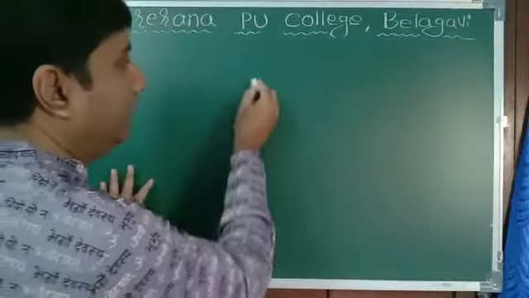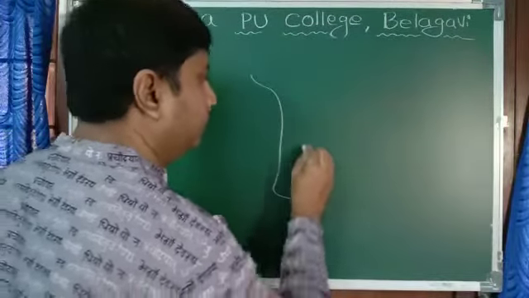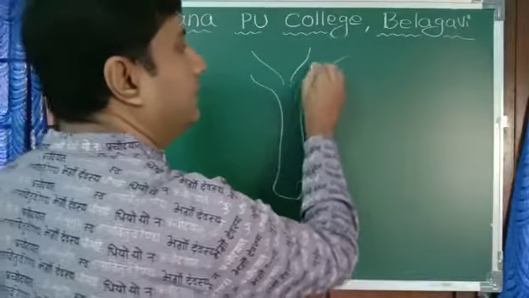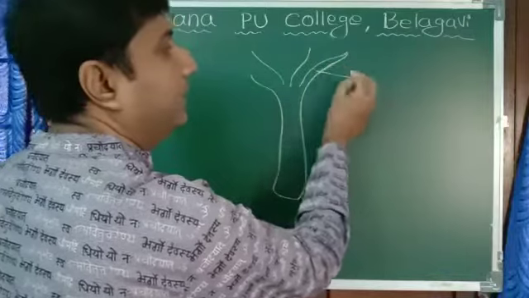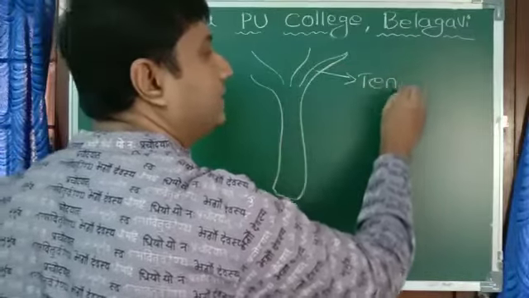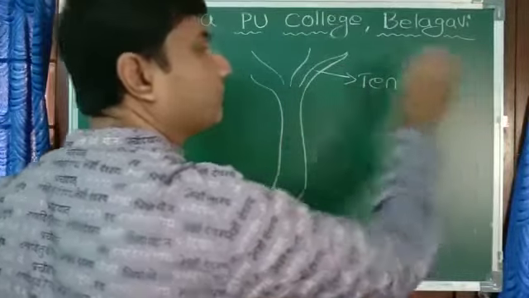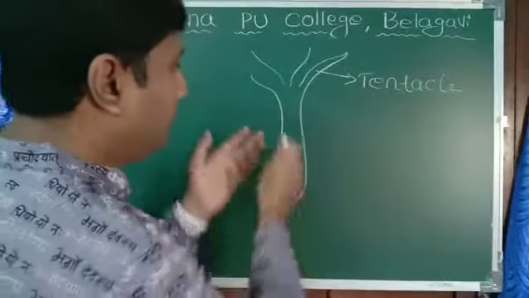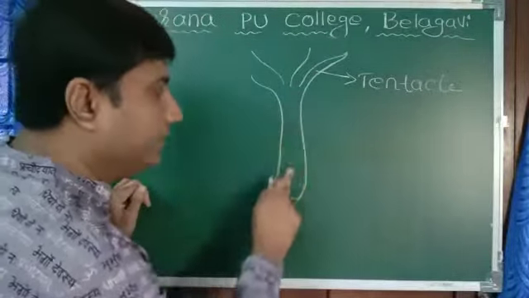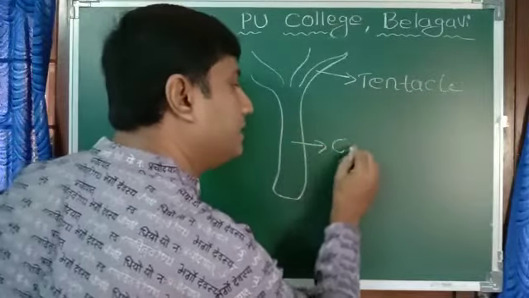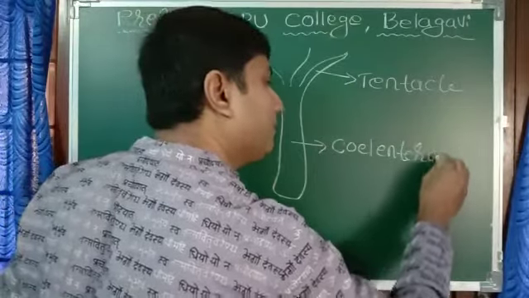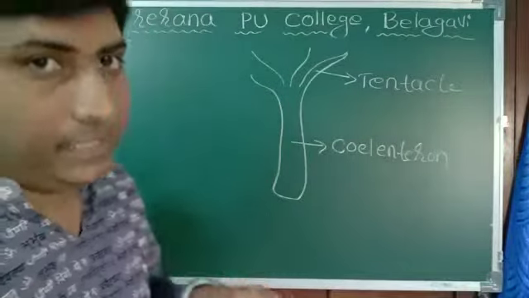I'll draw the diagram of Hydra. Now this is Hydra. These are their tentacles. Just like our arms, as in the case of octopus, they have tentacles. Now they have one cavity here. This cavity is called the coelenteron.